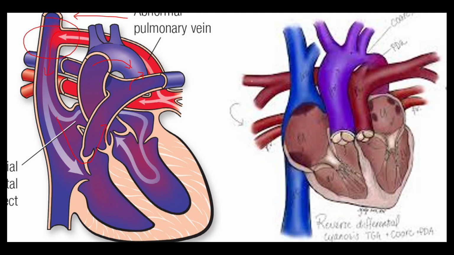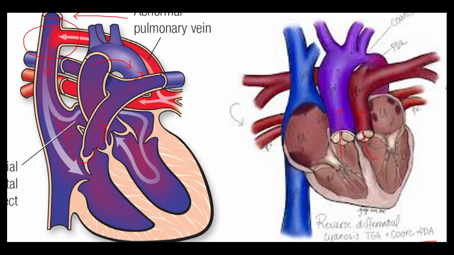Okay, so here on the right is reverse differential cyanosis due to TGA, coarctation, and PDA. So first, TGA means that the aorta is coming from the right ventricle and the pulmonary artery is coming from the left ventricle. And as a result, you have oxygenated blood leaving the left ventricle and returning to the left atrium. So you have these like two parallel circuits.